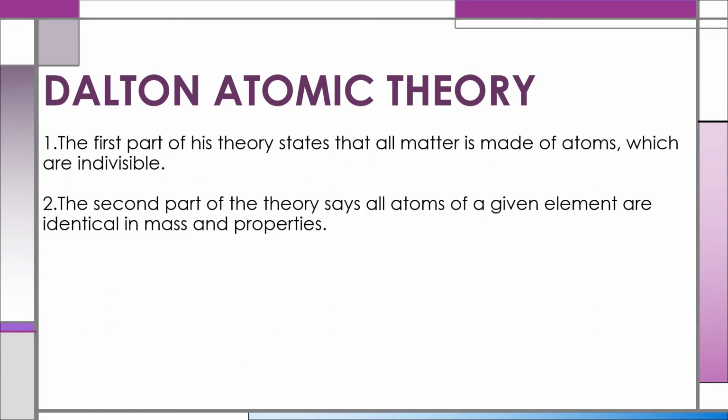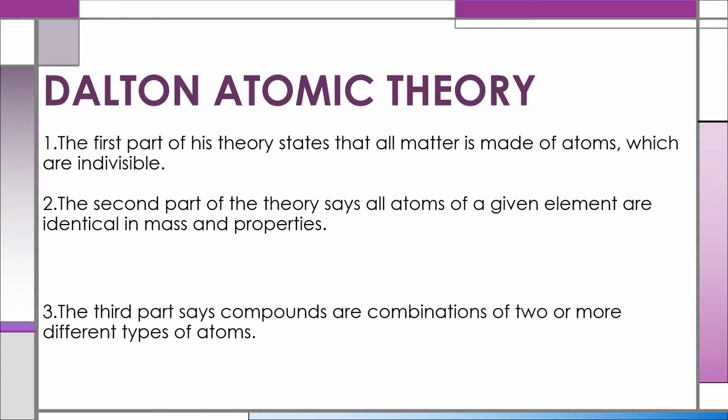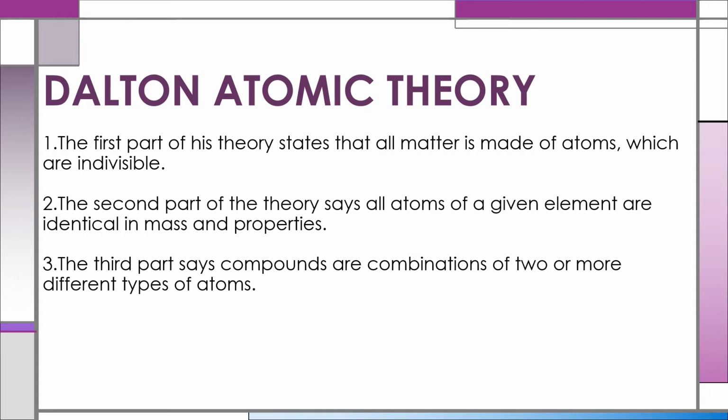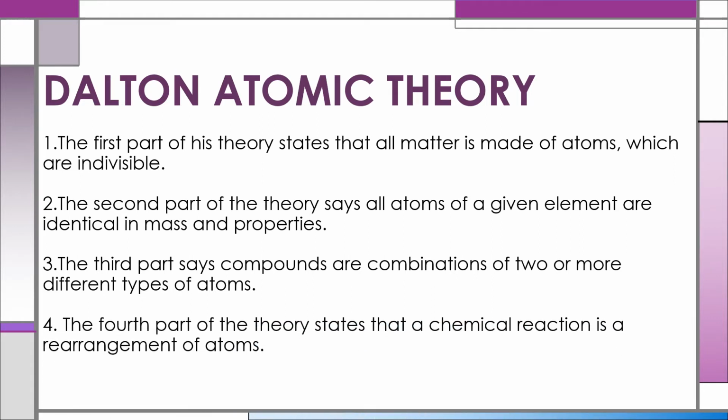The second part of the theory says all atoms of a given element are identical in mass and properties. The third part says compounds are combinations of 2 or more different types of atoms. The fourth part of the theory states that a chemical reaction is a rearrangement of atoms.